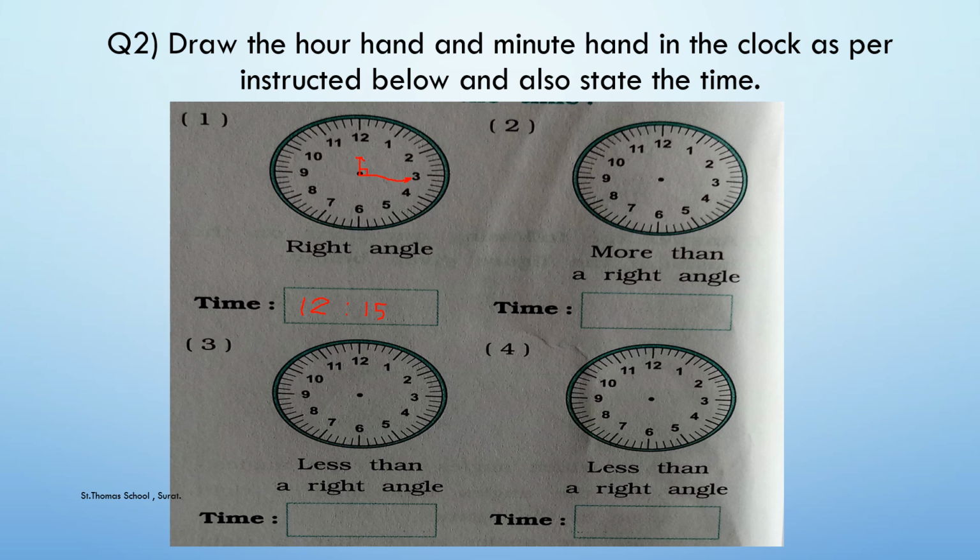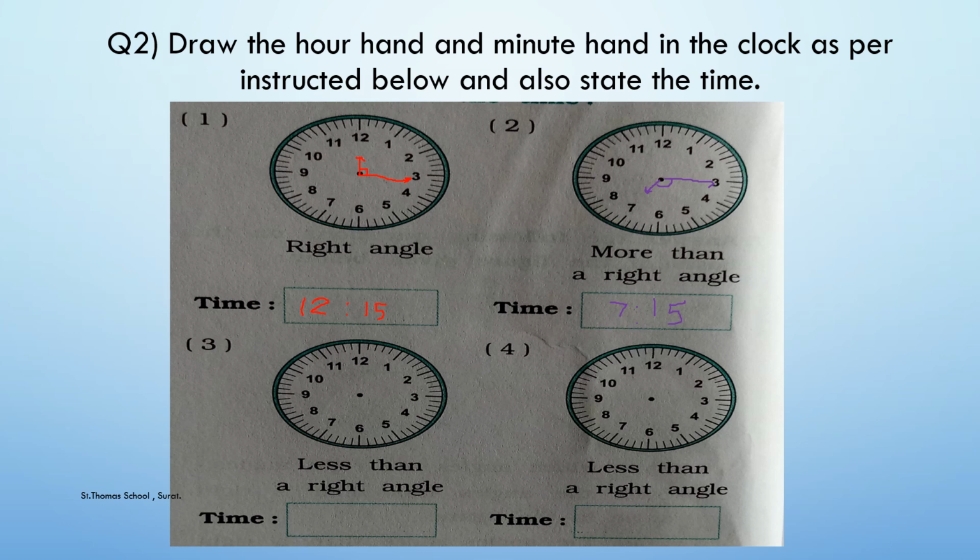Clear? Second, you have to make more than a right angle. So take any time, say for an example 7:15. So we have our hour hand towards the 7 and the minute hand towards the 3. So the angle that has been formed is more than a right angle. Clear? Third question, less than a right angle.